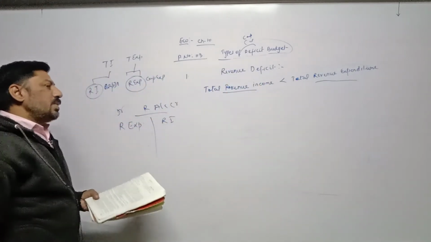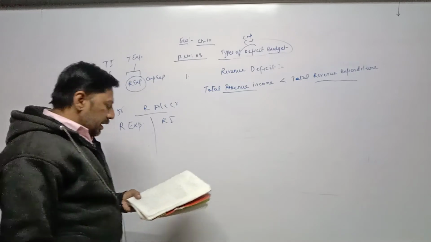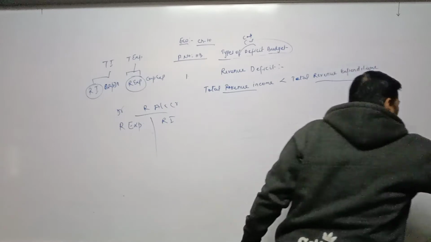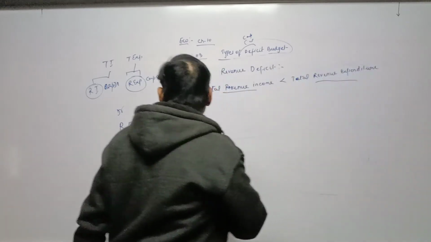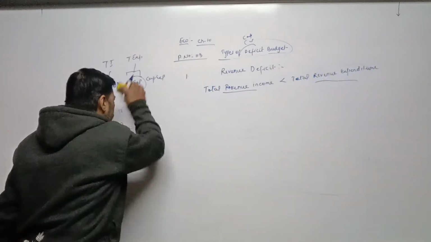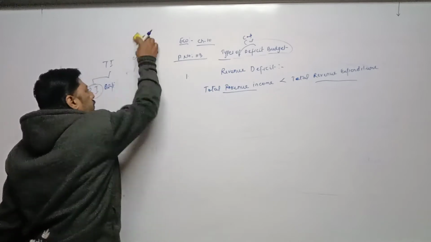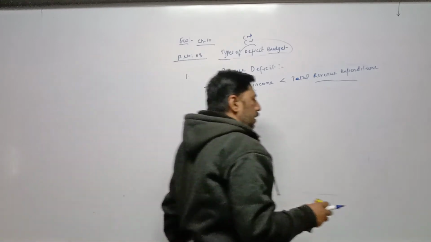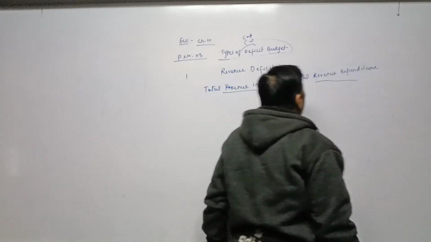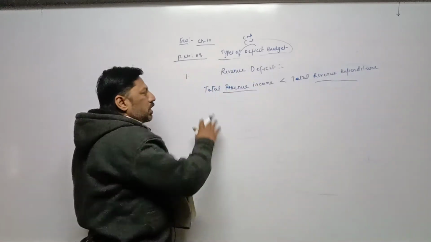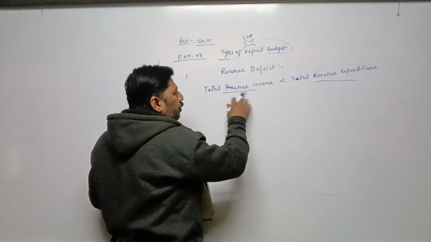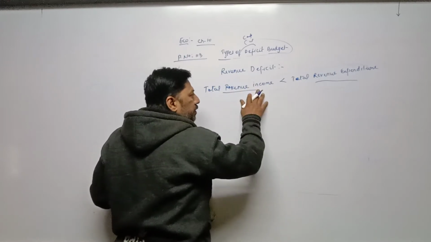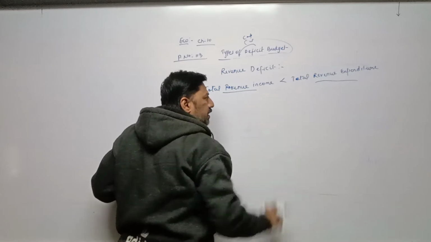This is revenue deficit. Once again, in revenue deficit, revenue income, not total income, remains less than revenue expenditure.